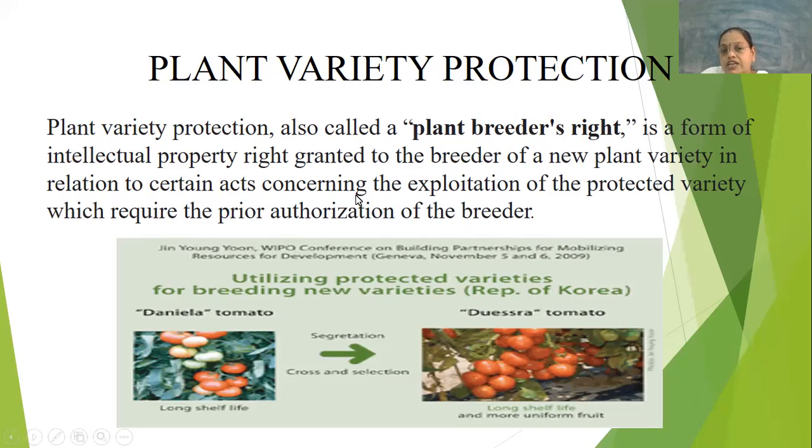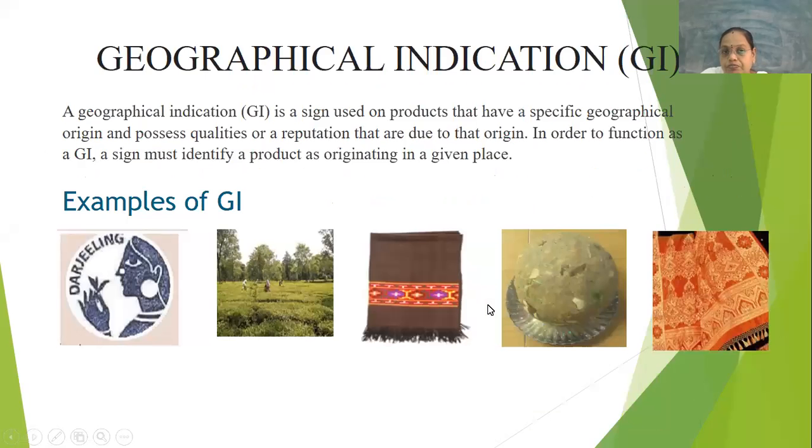The breeder will have the right of using that variety, and he will get the right of filing a case against other persons who are exploiting or damaging that protected variety. So this is plant variety protection.